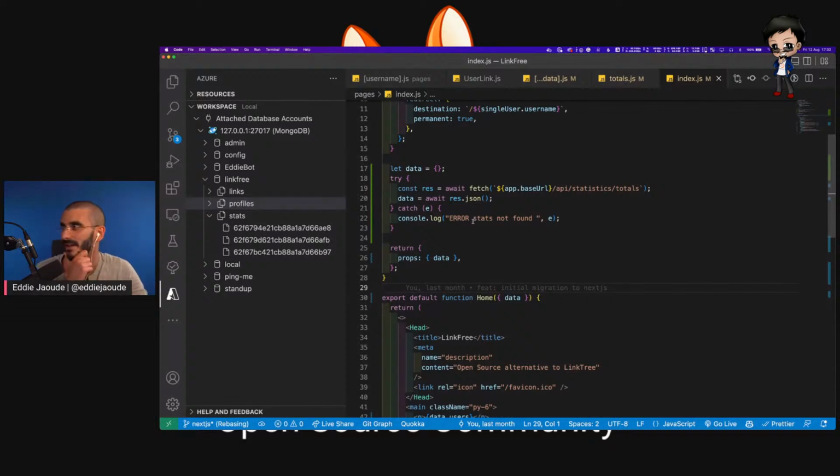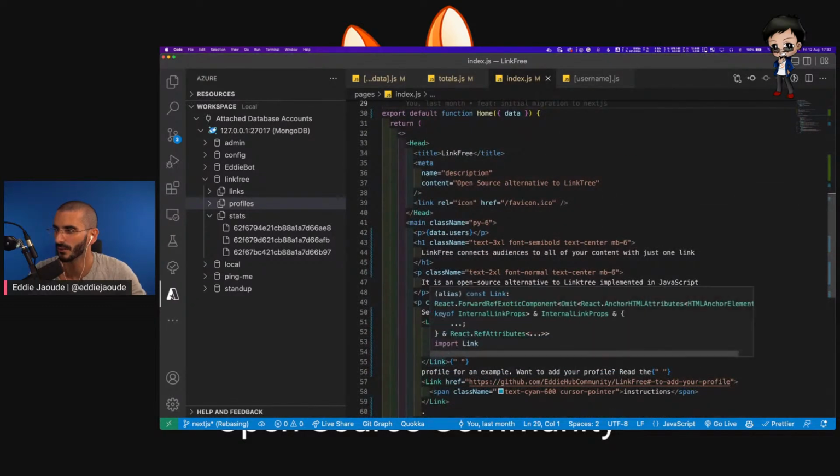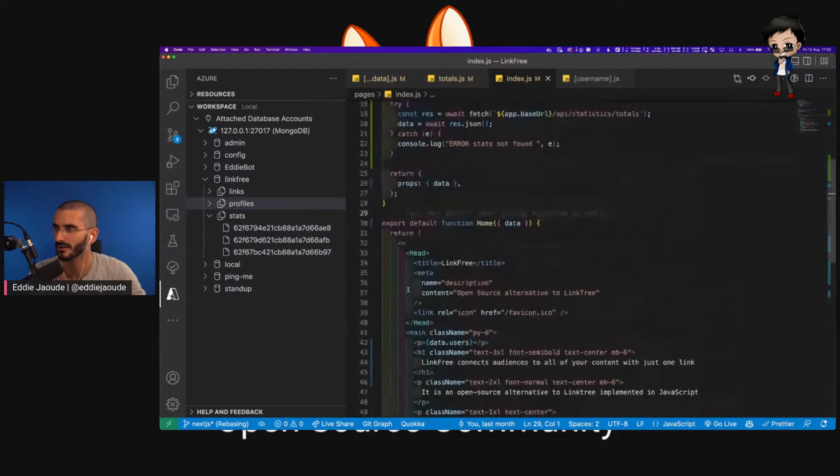So yes, let's go back to the front end. Let's close some of these things that we're not using. Close that. What are we not using? This is on the API, so we can get rid of that. Okay, so this is on the front end, the home page. We're going to tackle CSS in a minute. I will need your help.